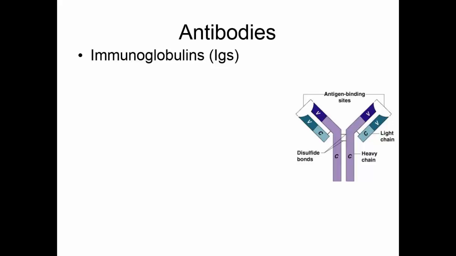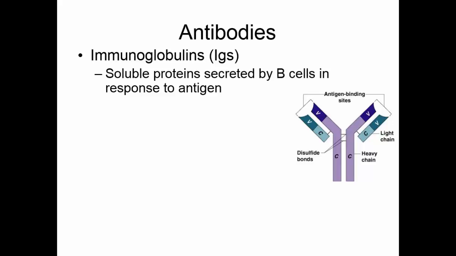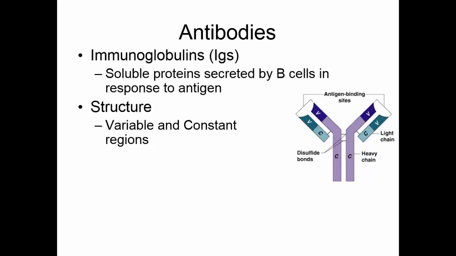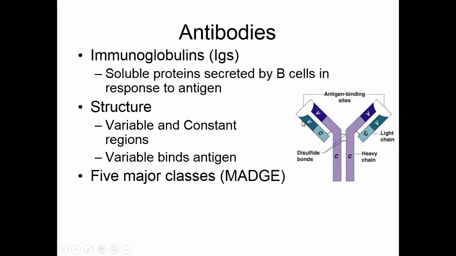Antibodies also are known as immunoglobulins. These are soluble proteins that are secreted by the B cells in response to an antigen. They have two regions on them. They have a variable region and a constant region. The variable region is where the antigen will bind, so each antibody will be specific for its antigen in this region. There are 5 different types of immunoglobulins: IgM, IgA, IgD, IgG, and IgE.